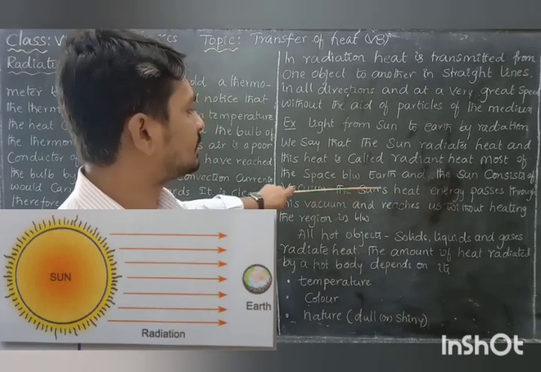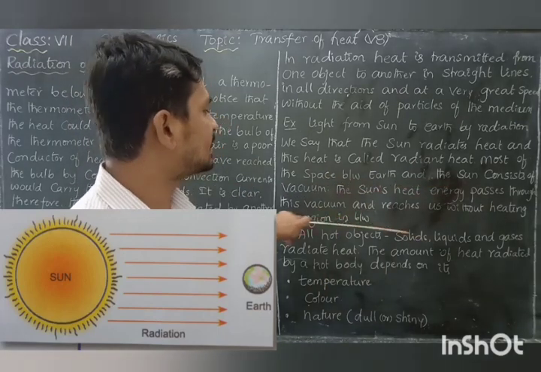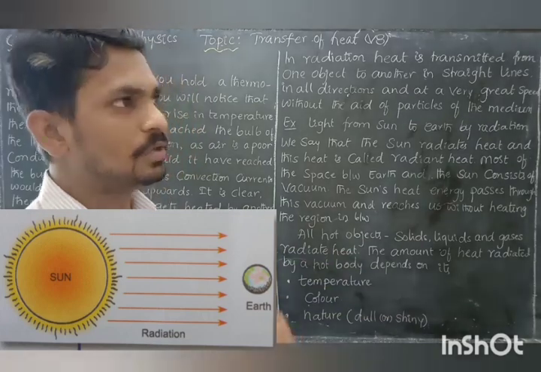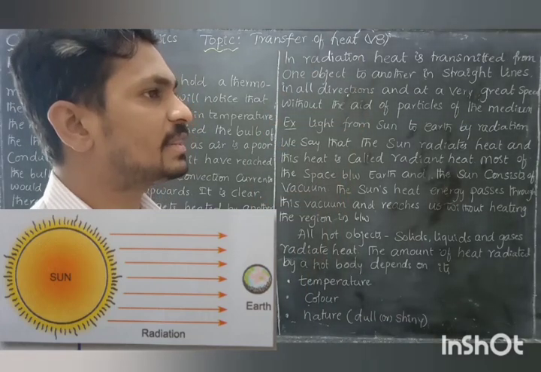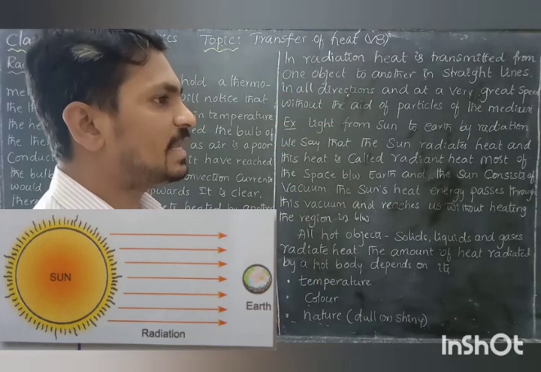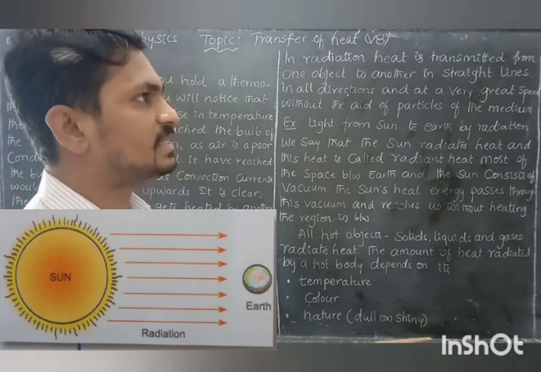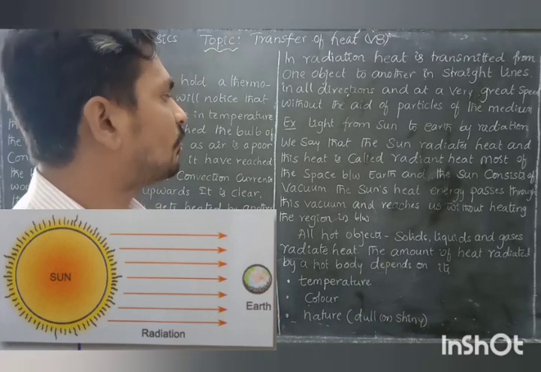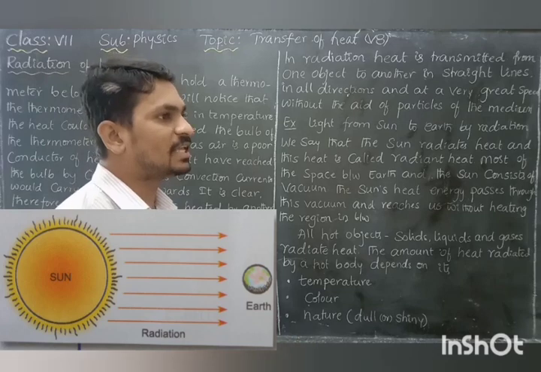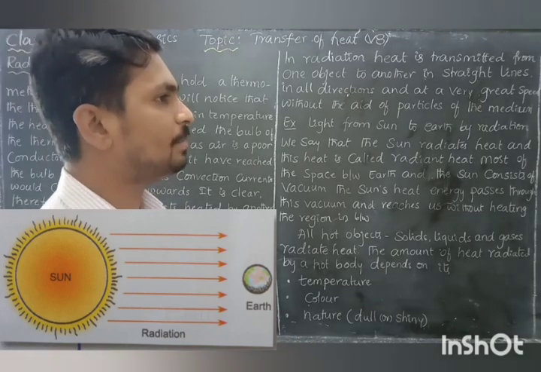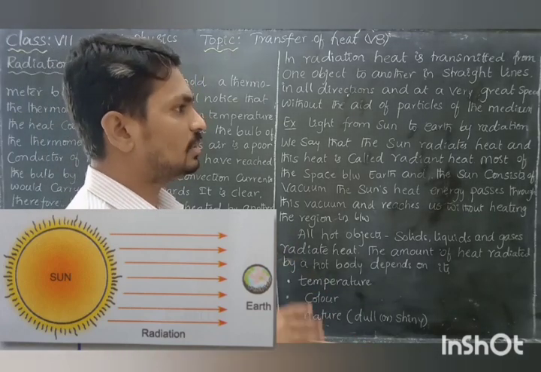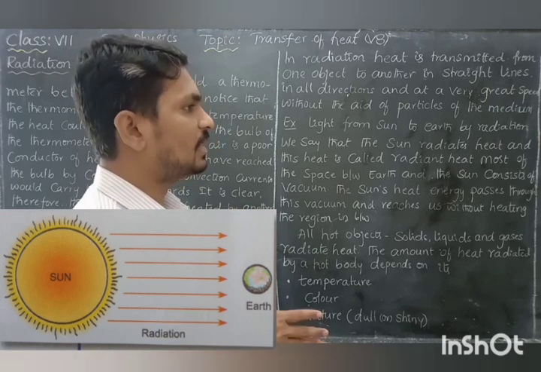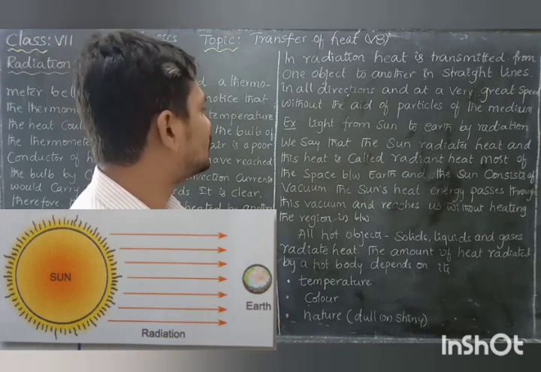Most of the space between the earth and the sun consists of vacuum. If you go further from the surface of the earth, after the atmosphere there are no air particles. It is completely free space, or vacuum. Even though there is a vacuum and no medium, in that case also the heat is transferred by radiation.